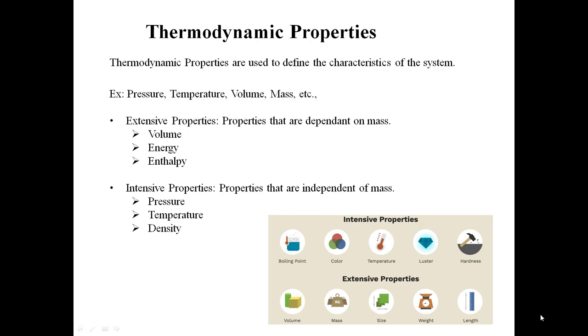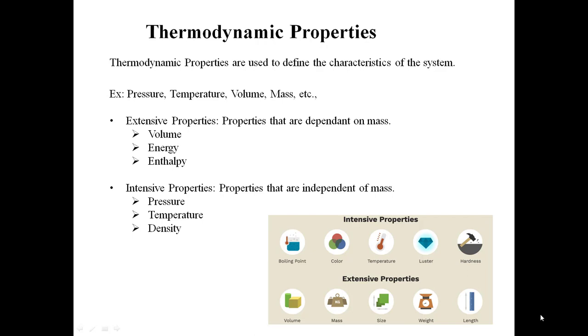Now if I want to talk about properties of a system, we can classify them broadly into two types. One is extensive properties and the second is intensive properties. Extensive properties are nothing but those which depend on the mass of a system. The properties which are independent of mass, we will call intensive properties.